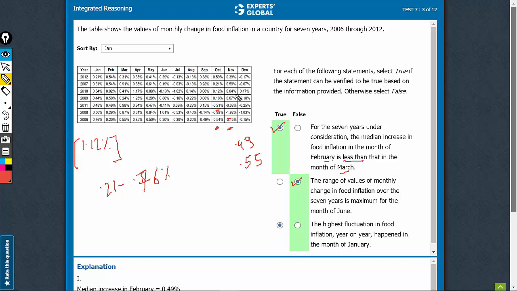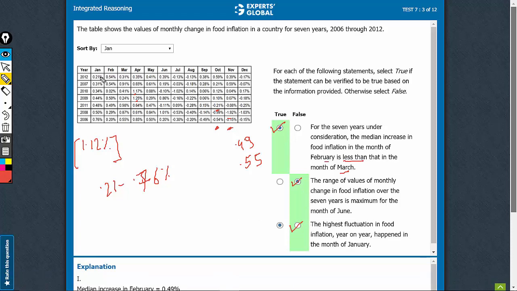See, minus 1.92 and positive 0.59. That would be a much higher fluctuation. And so, of course, there are months where on the positive side also you see a lot higher inflation, such months. So to conclude that January had the highest fluctuation would not be correct. This statement is also incorrect. Therefore, the right combination of answers is true, false, false.